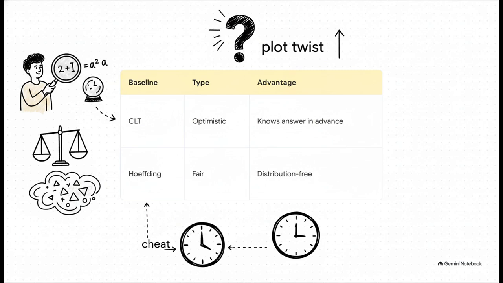The quantum algorithm doesn't get to peek at the answer like that. So, the author strongly argues we have to use a fair classical baseline, specifically the Chernoff-Helfing bound. This bound is distribution-free, meaning it doesn't cheat by looking at the probability beforehand. It holds the classical algorithm to the exact same rigorous standard as the quantum algorithm's own confidence interval.